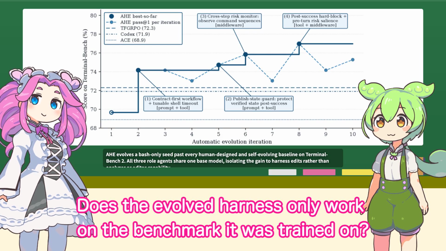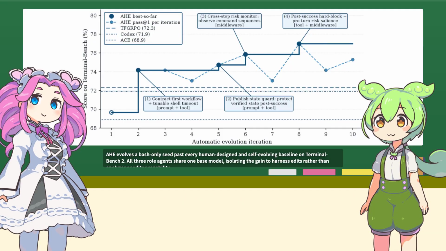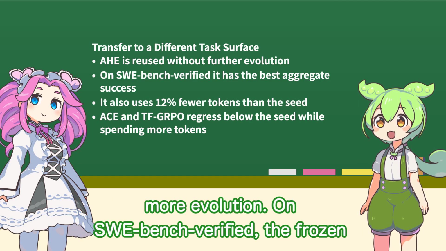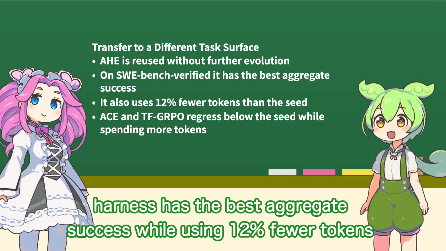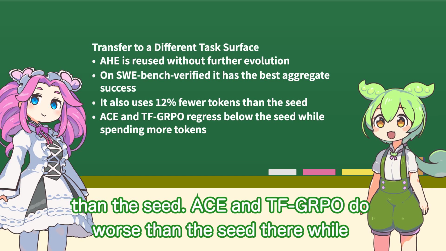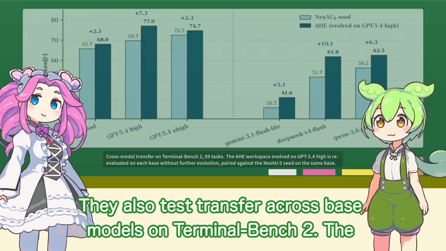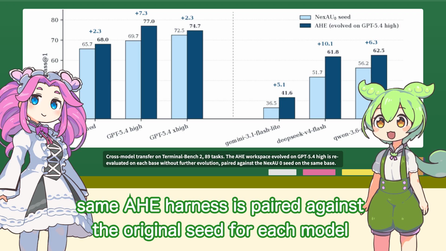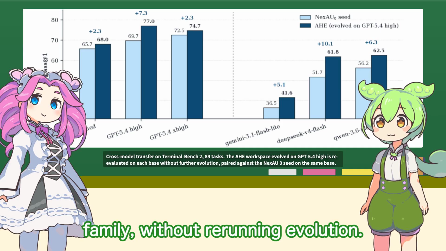Does the evolved harness only work on the benchmark it was trained on? The authors test that by freezing the AHE workspace and reusing it without more evolution. On SWE bench verified, the frozen harness has the best aggregate success while using 12% fewer tokens than the seed. AC and TFGRPO do worse than the seed there while spending more tokens. They also test transfer across base models on terminal bench 2. The same AHE harness is paired against the original seed for each model family, without rerunning evolution.